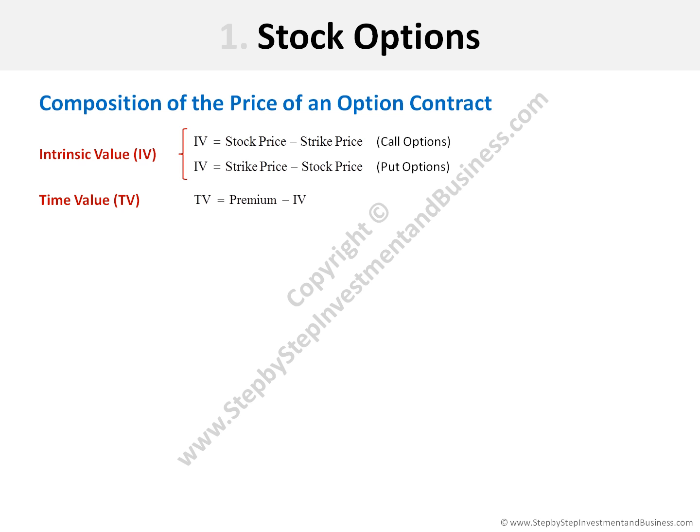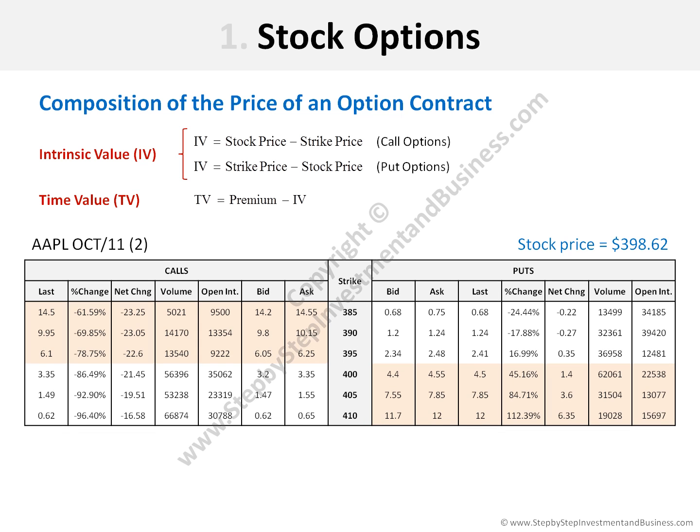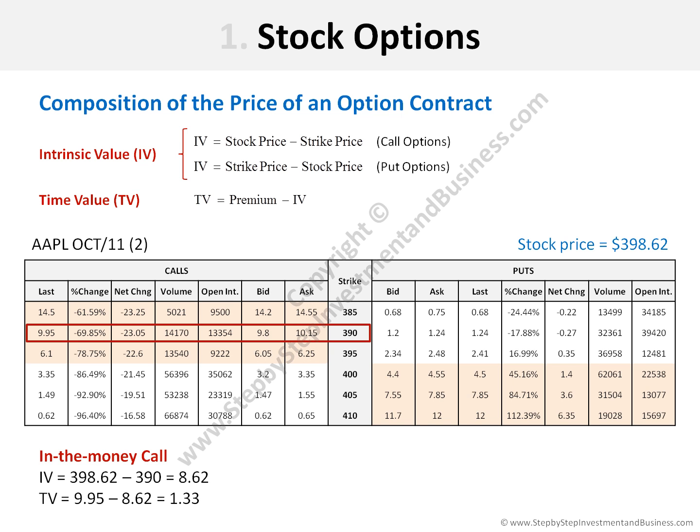And the time value is equal to the premium of the option minus the intrinsic value. Precisely, the time value is the portion of the premium that exceeds the intrinsic value. Suppose we are analyzing the following option chain, and the stock price is $398.62. In that case, the call option selected right now is an in-the-money call because its strike price is lower than the stock price. This can be clearly seen because the option is shown in a red background.